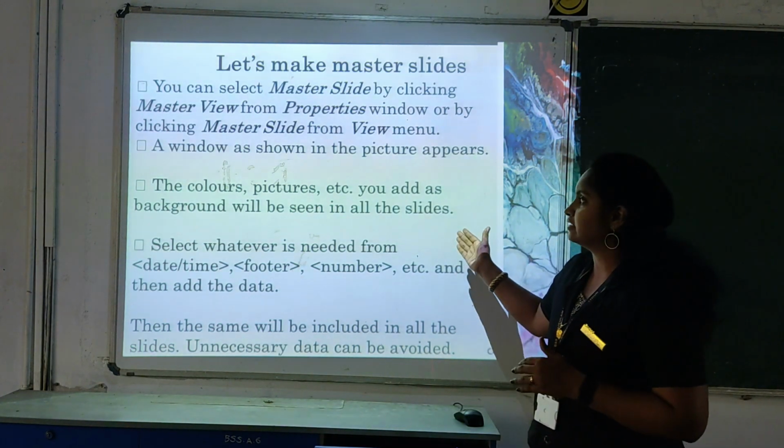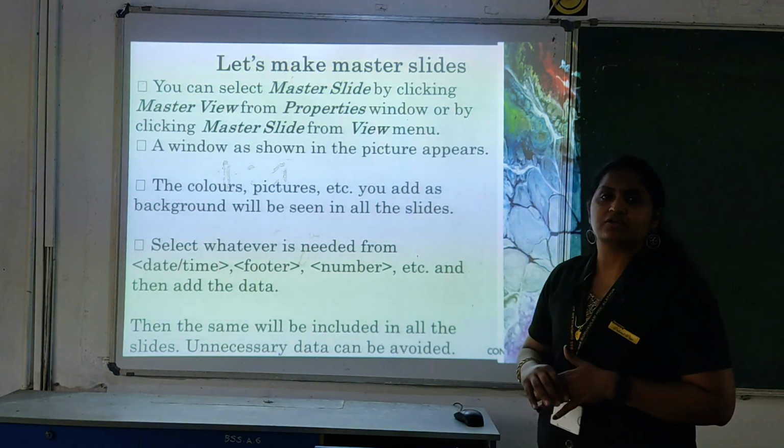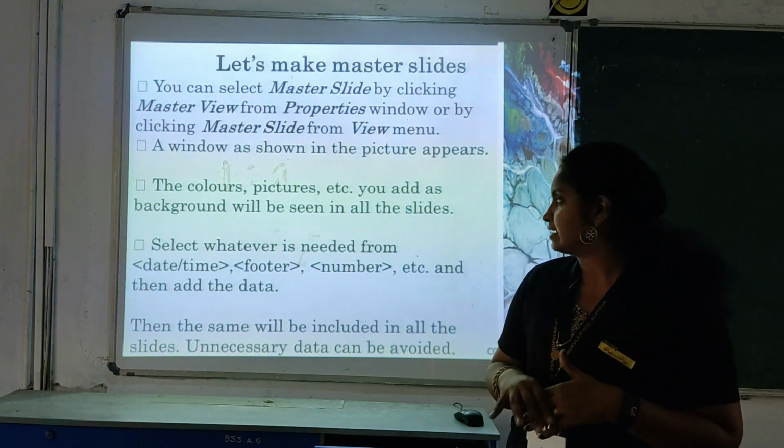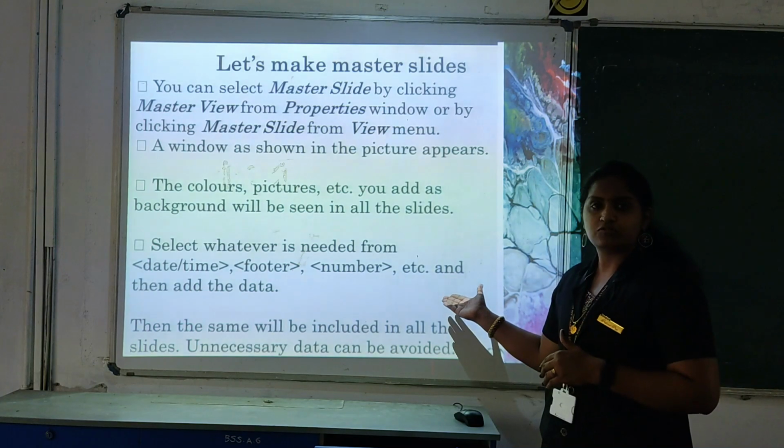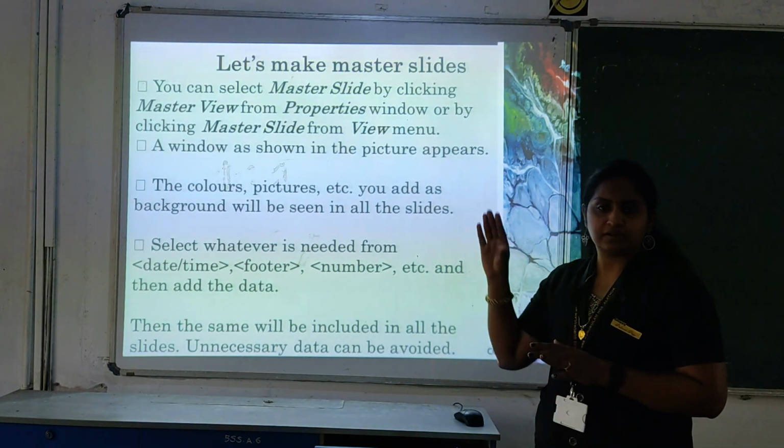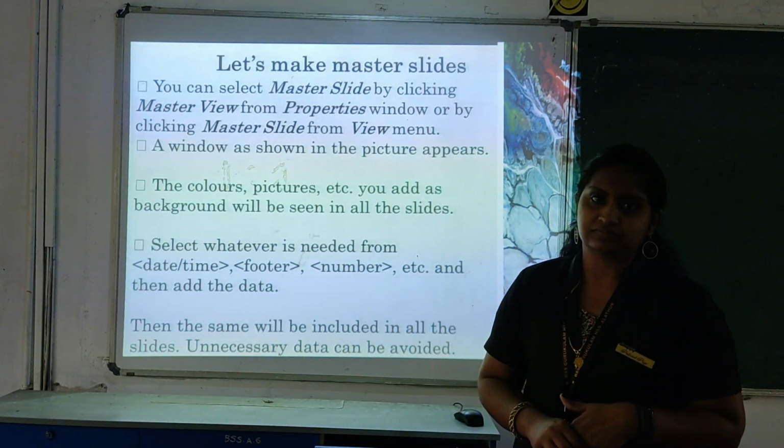In that you have the different properties. You can include pictures or colors like that. You can change in that. Or if you want to include the date or time or footer, header like that, it should be common in that particular slide.